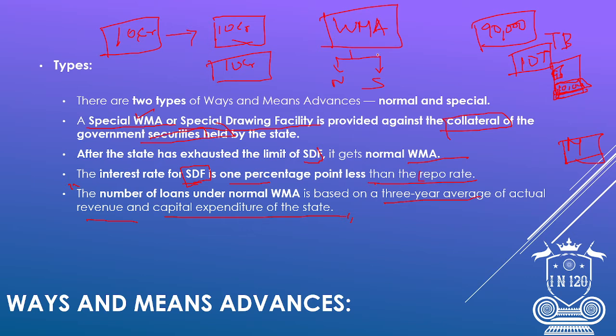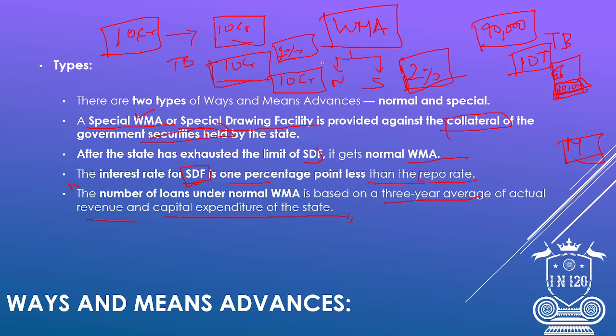Say for example, if the repo rate is 2 percent, then for this 10 crore rupees, they'll charge only 1 percent as interest rate. After exhausting this 10 crore rupees, if they are going to borrow another 10 crore rupees, then they'll charge 2 percent as the repo rate.